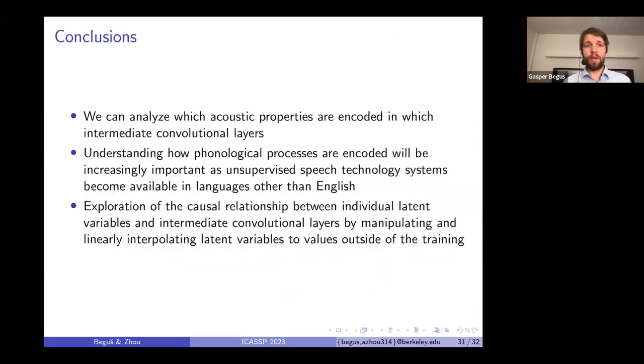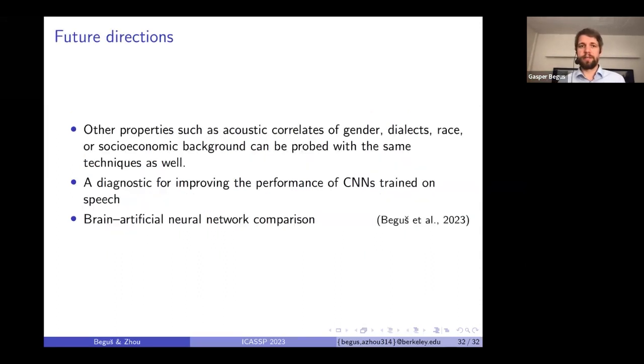Okay, so to conclude, we can analyze which acoustic properties are encoded in which intermediate convolutional layer, and that basically gives us an understanding not only of how acoustics is encoded, but also how phonological processes, or processes as complex as reduplication, get encoded. And we basically explore a causal relationship between individual latent variables and representations inside the intermediate convolutional layers.